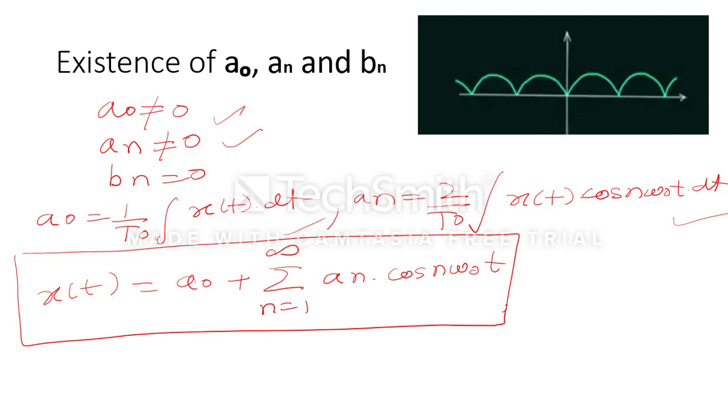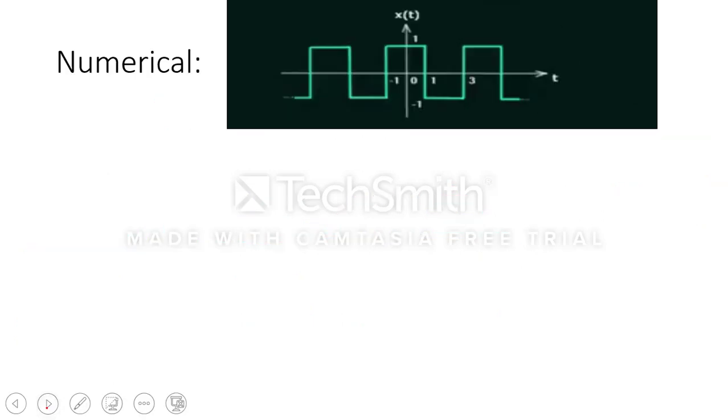Now we have seen a few waveforms, and how we find which coefficient will exist. Now I am taking one numerical based on it. Suppose this waveform is given to us. First of all we will check which coefficient will exist. Definitely this waveform is symmetrical about the time axis, so a naught will be equal to 0. As the signal is an even signal, definitely bn will be equal to 0, only an will exist, an will not be equal to 0.